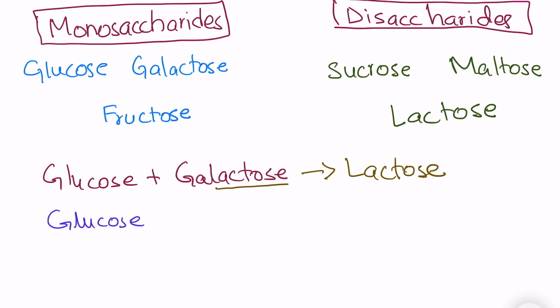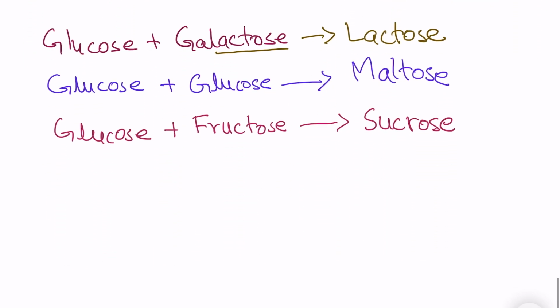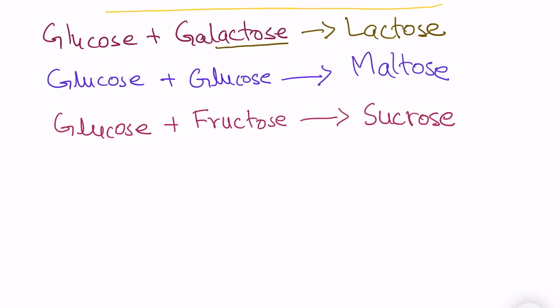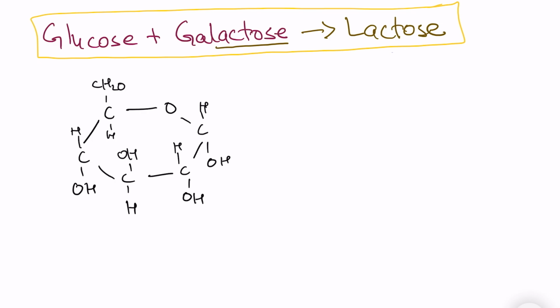Secondly, when glucose combines with another molecule of glucose, the disaccharide thus formed is maltose. And thirdly, when glucose combines with a molecule of fructose, the disaccharide thus formed is sucrose. And remember, fructose is the sugar present in fruits and sucrose is the table sugar. And you can remember this equation by GF gives S, or your great friend sucks, or maybe something better. Use your imagination. Now let's look at this chemical reaction. Remember, the monosaccharides are usually present as rings. So let's draw the ring structure of glucose. Remember, its carbon number 3 has an OH group present on the upper side.